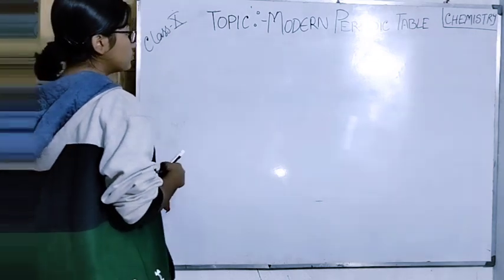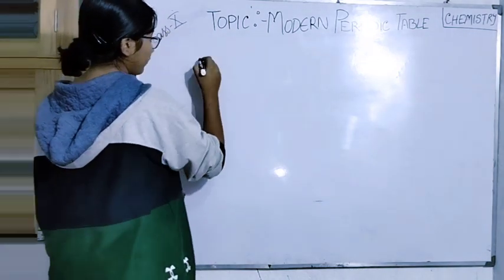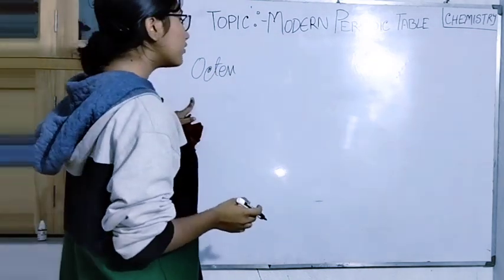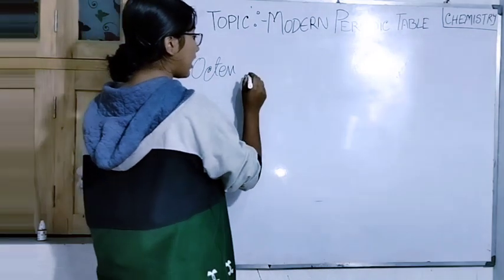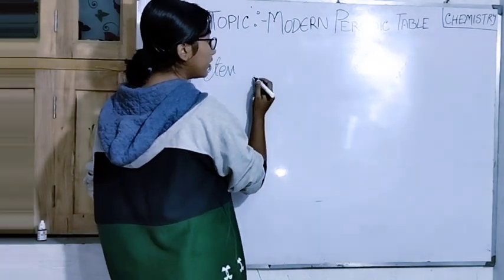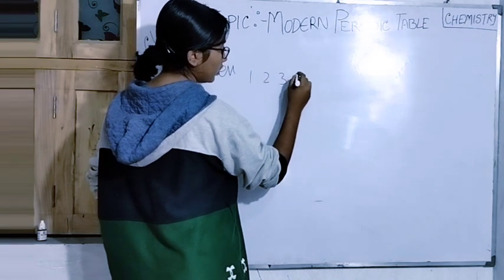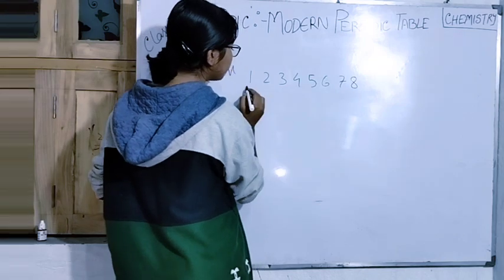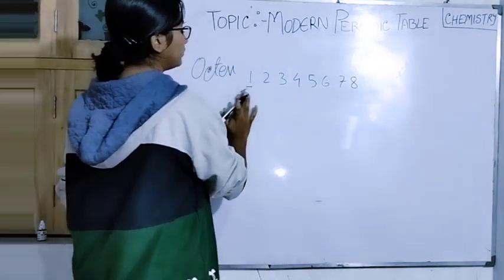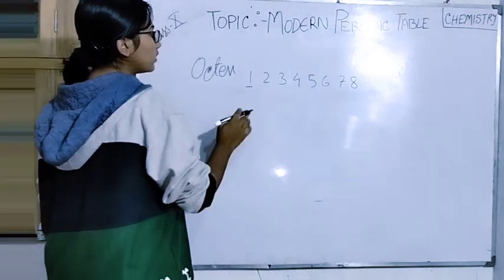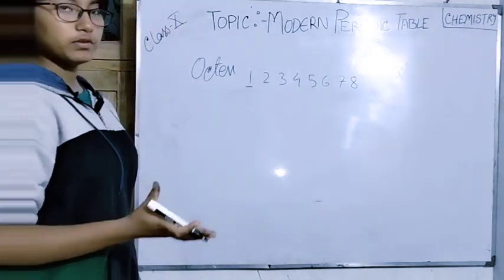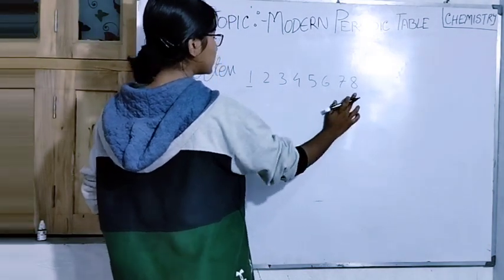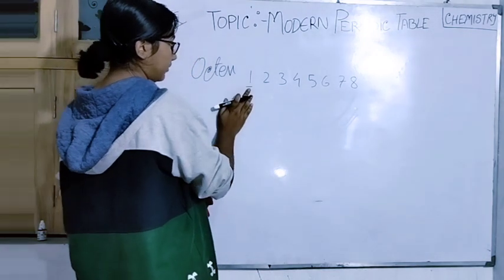The next one was Newlands' octave. How he represented it: he represented 1, 2, 3, 4, 5, 6, 7 and 8. Now every 8th element represents the first element. As Newlands was also a lover of music, he used this as a tune, that every 8th element repeats the number 1 element.